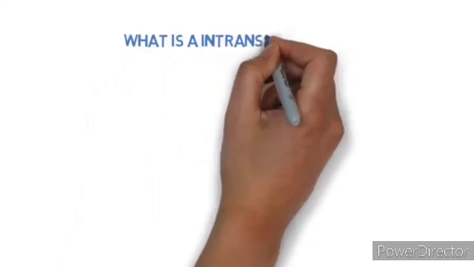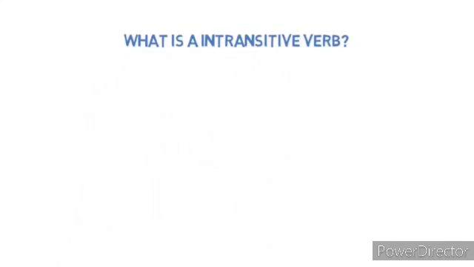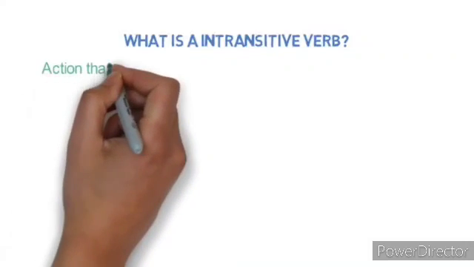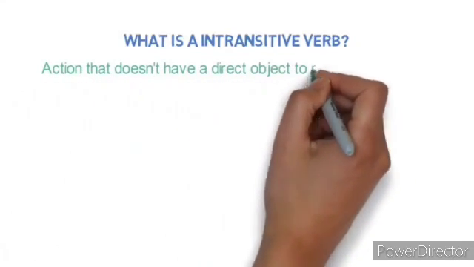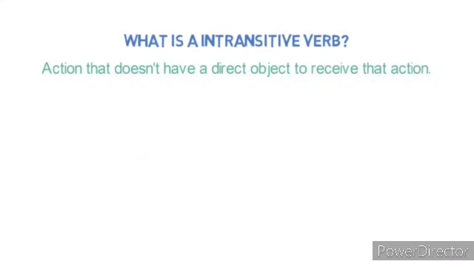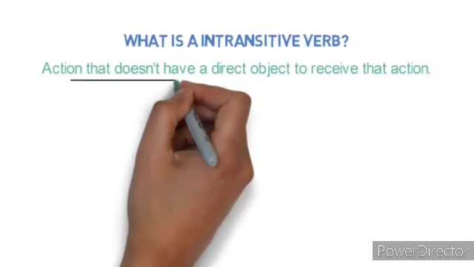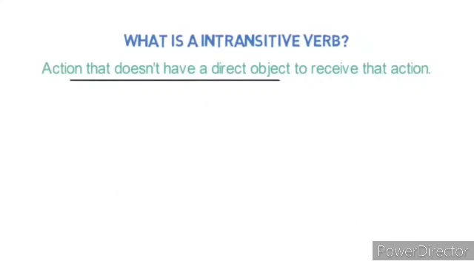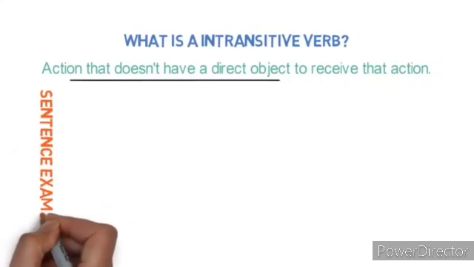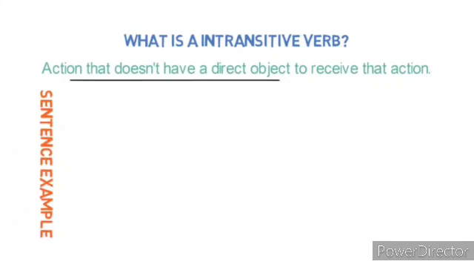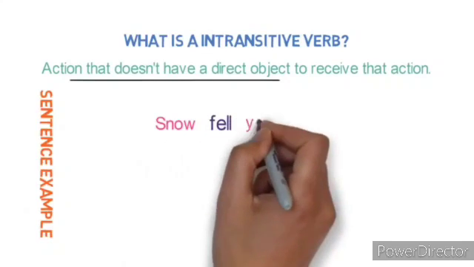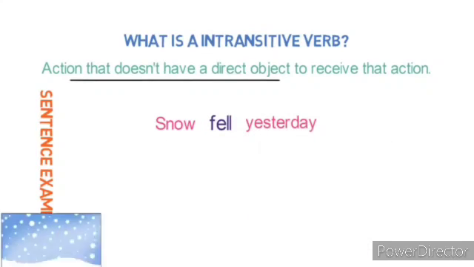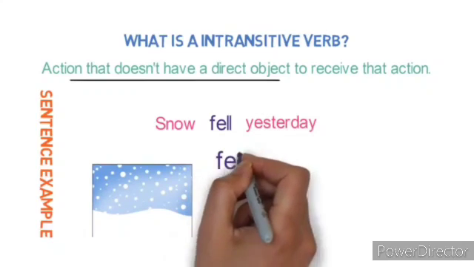What is an intransitive verb? An intransitive verb is an action that doesn't have a direct object to receive that action. So, it is an action word without a direct object. Let's look into a sentence example for an intransitive verb. Snow fell yesterday. Here, snow is the subject and fell is the action.